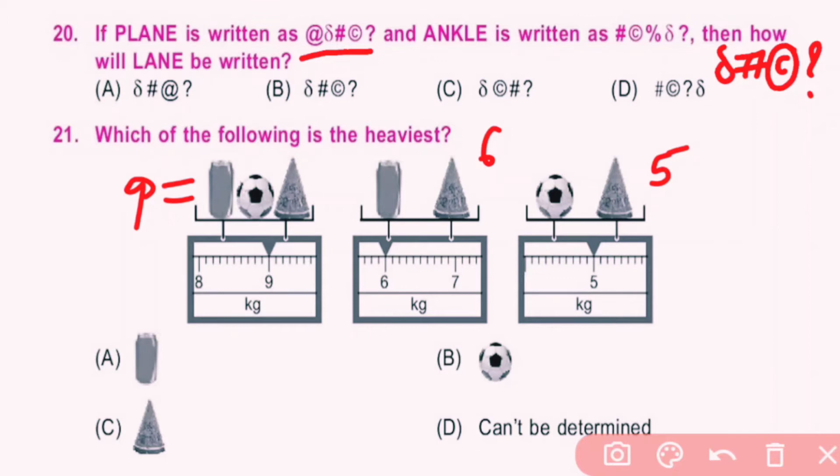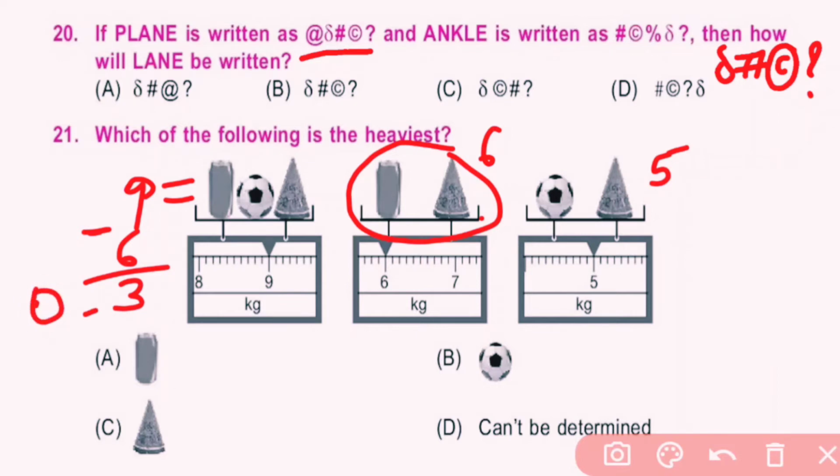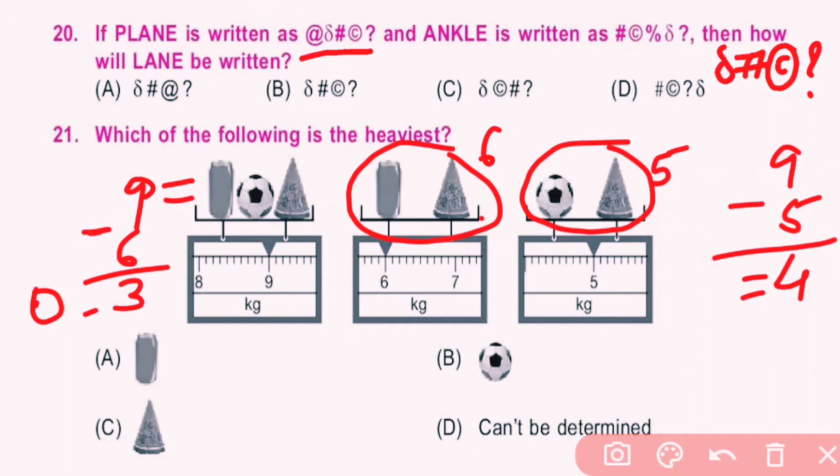So if I subtract this from this, I will get the weight of the ball, which means the football is 3 kg. If I subtract football and watermelon from 9, I will get the weight of the can.